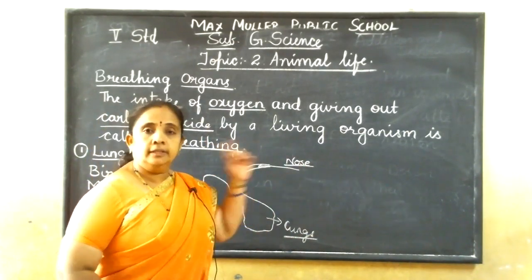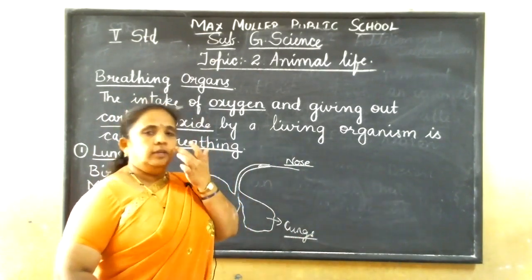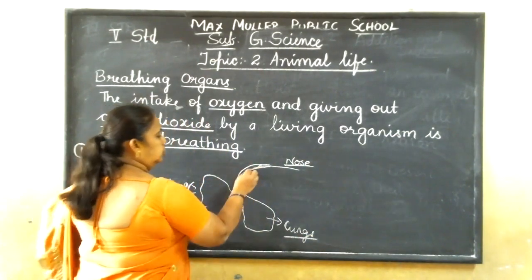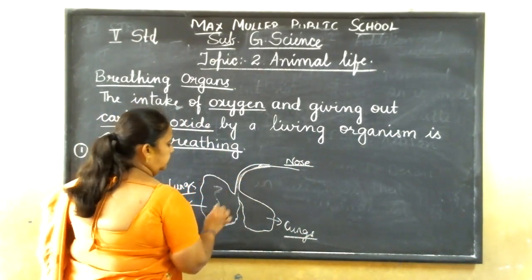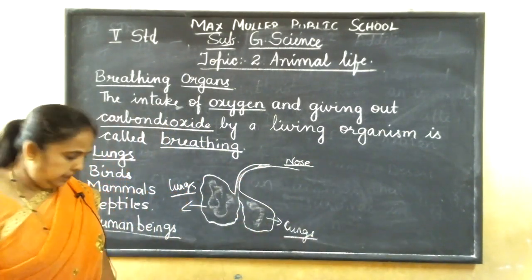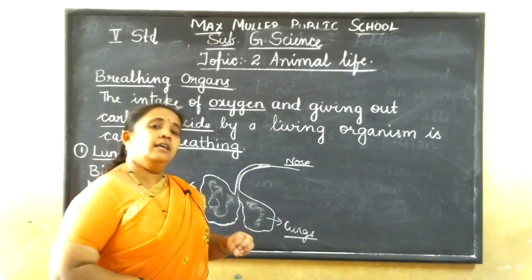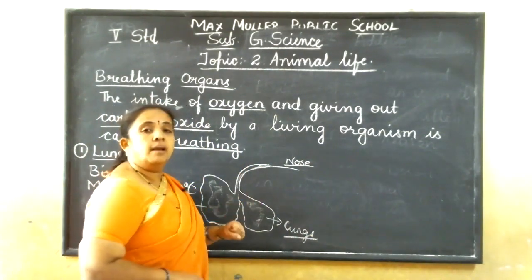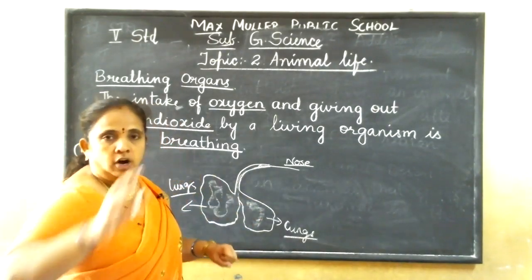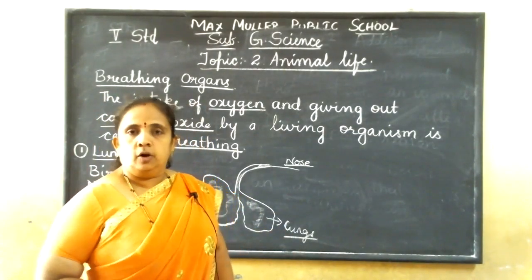When we breathe, when we take air inside through these nostrils, the air goes through this tube and enters into the lungs. The lungs have a rich supply of blood, so through the blood the oxygen we have taken reaches all the parts of the body.